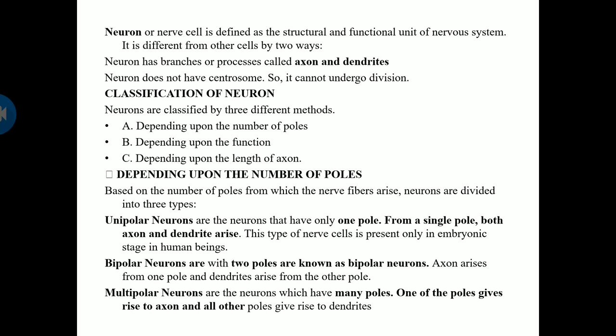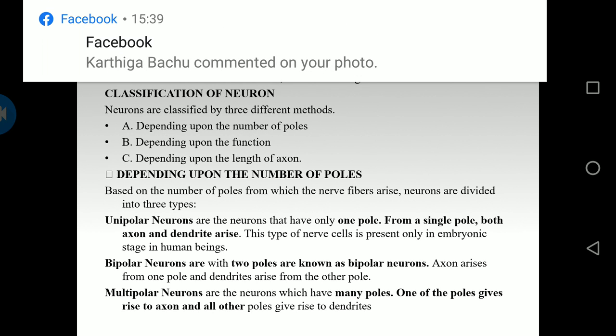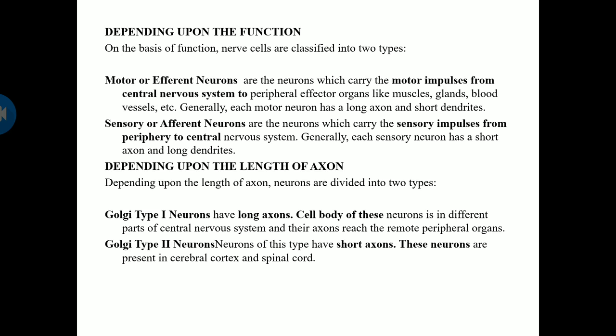Next are the bipolar neurons, which have two poles. Axons arise from one pole and dendrites arise from the other pole. Multipolar neurons are neurons having many poles. One of the poles gives rise to the axon, and all the remaining ones give rise to dendrites. So there will be many dendrites.